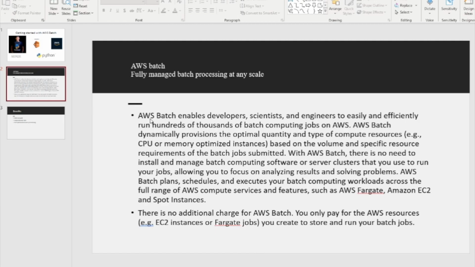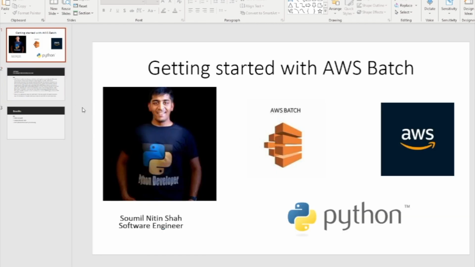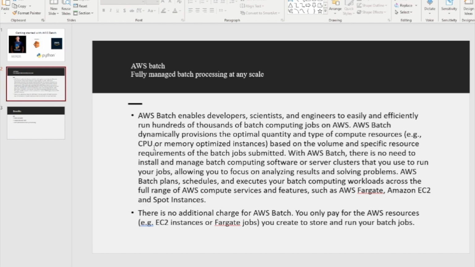AWS Batch is a fully managed service. Basically, you can do batch processing at any scale. AWS Batch enables developers, scientists, and engineers to easily and efficiently run hundreds of thousands of batch computing jobs on AWS. AWS Batch dynamically provisions the optimal quantity and type of compute resources, for example CPU or memory optimized instances, based on the volume and the specific resource requirements of the batch jobs submitted.